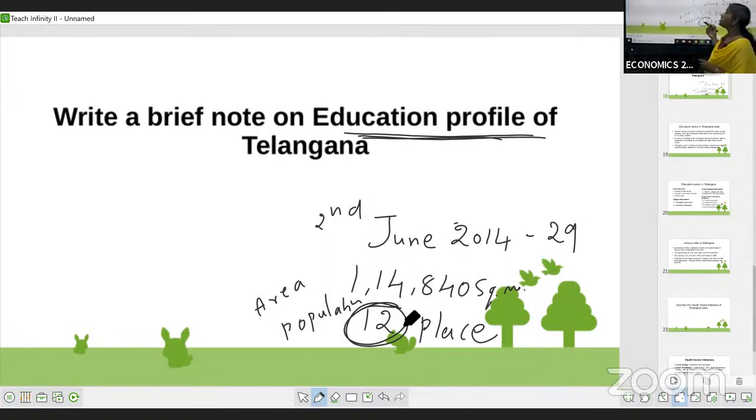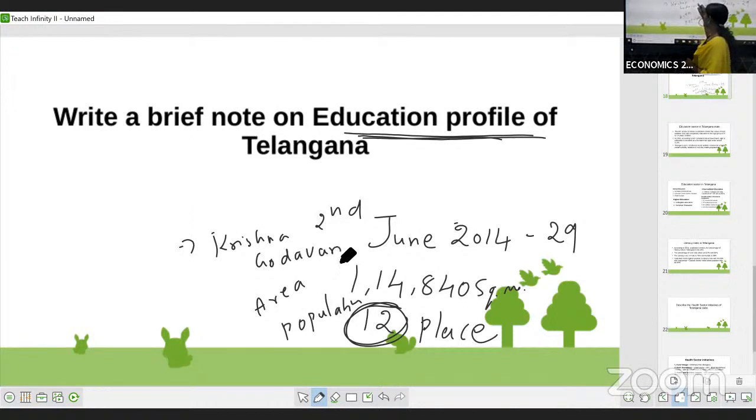There is a chance you may get this as a 2 mark question, like the topography of Telangana. In the topography you can write the two rivers' names: River Krishna and River Godavari. You can get the marks if you write this much for the topography of Telangana.